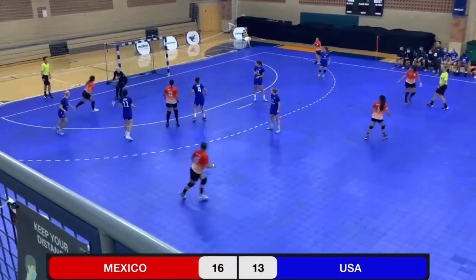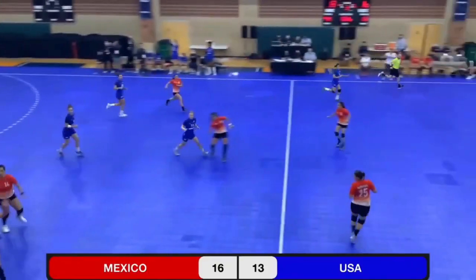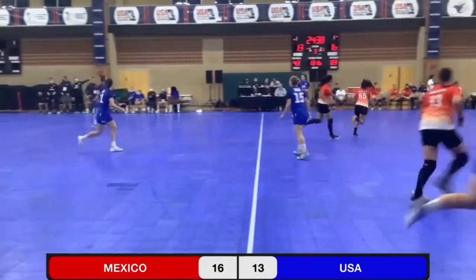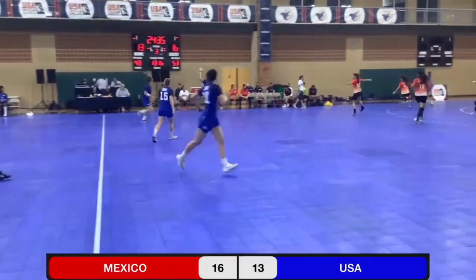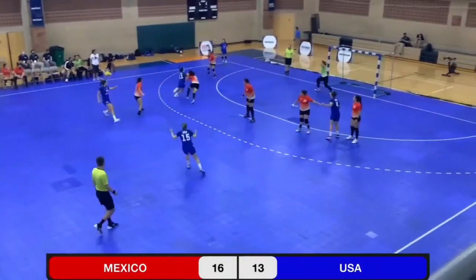Down to the wing, and nice stop by Mermo. U.S. counterattacks. Mexico is able to get back and get their defense set up.